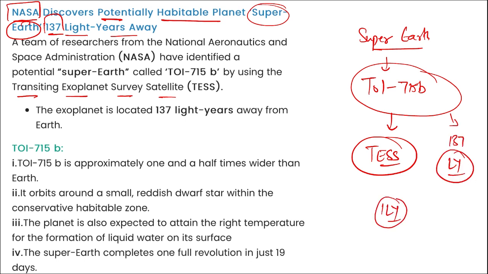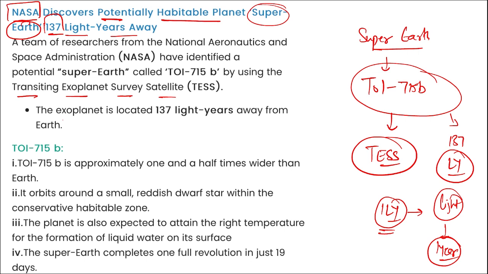What is 1 light year? One light year is basically the amount of distance light will be traveling in 1 year, right? That means any object when traveling at the speed of light, the distance it will be covering will be known as 1 light year, correct?